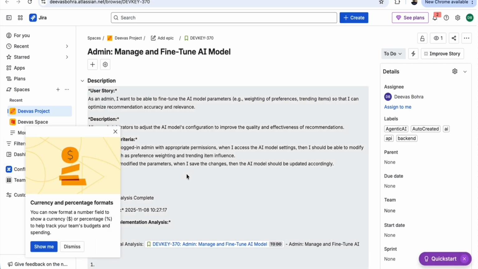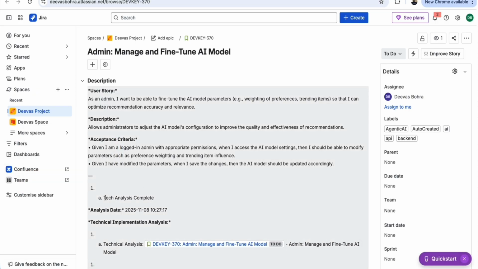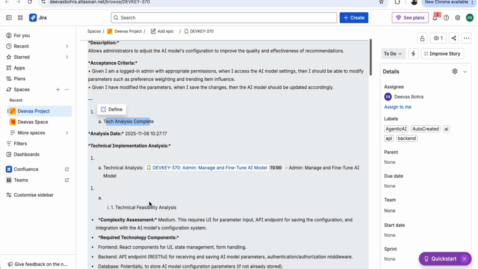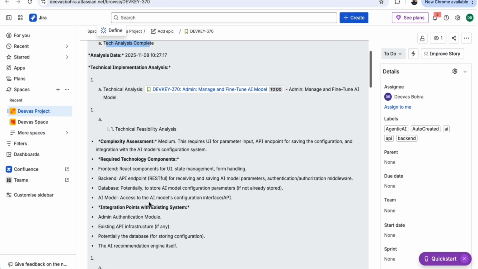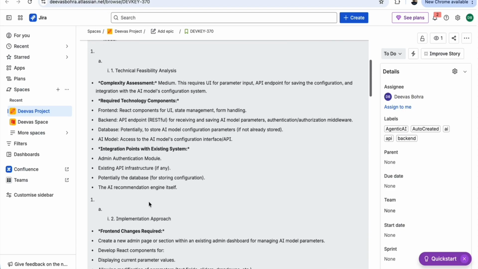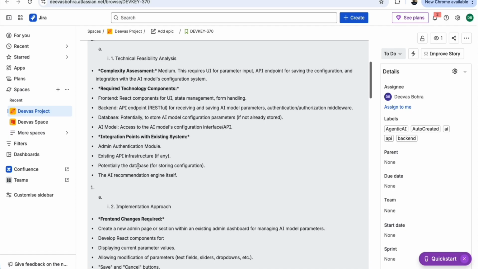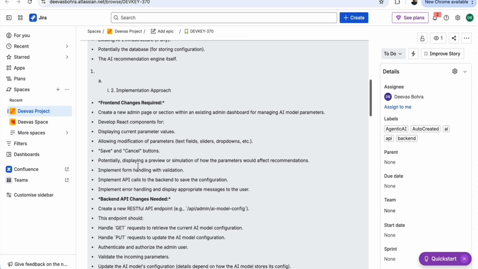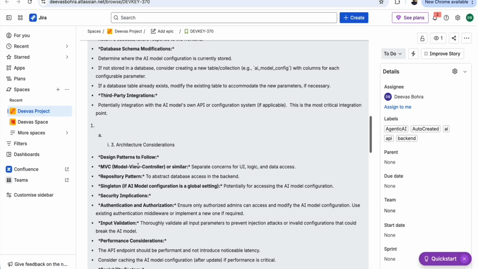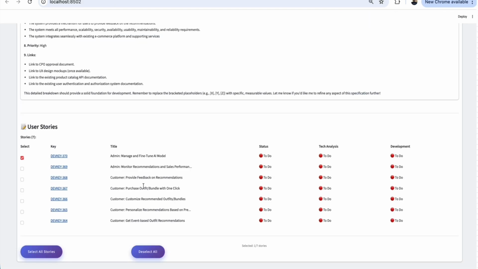Now you can click the stories again, and you can see that the tech analysis is added at the bottom, right? So everything is there. And if you want to add more things, more manual steps, you can add them there, and you are free to do that. If you are happy, you can say, yes, this is good. Now I'm ready to create the tech tasks.